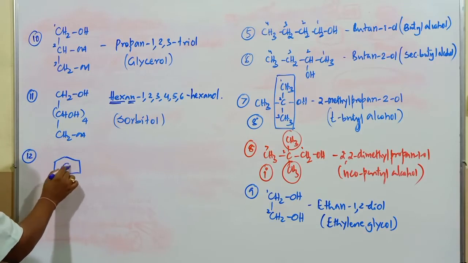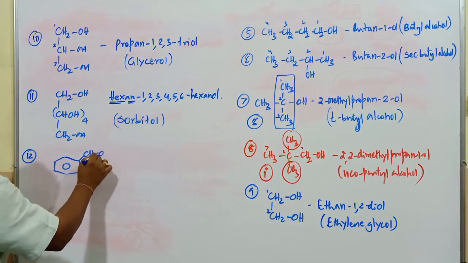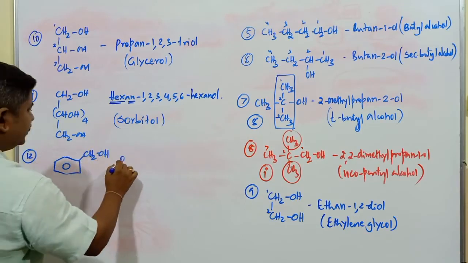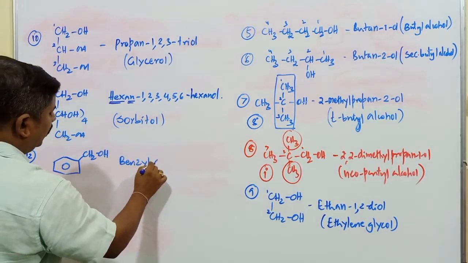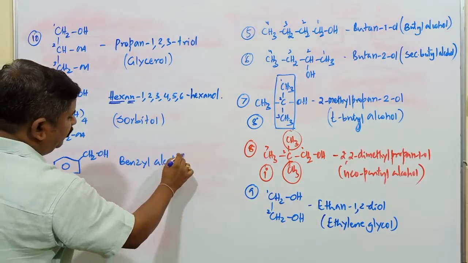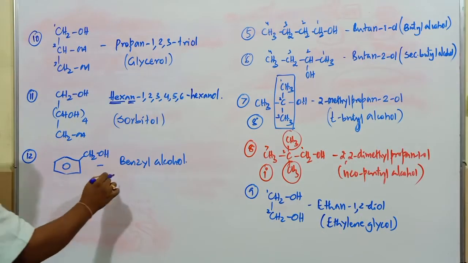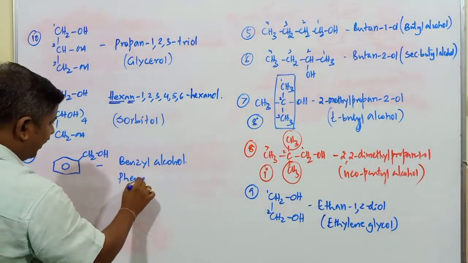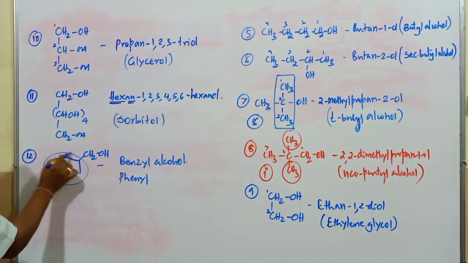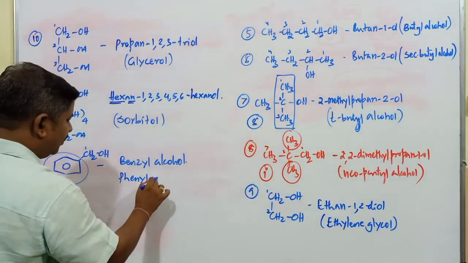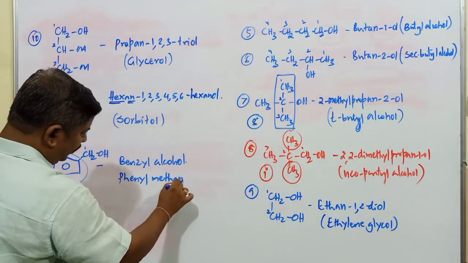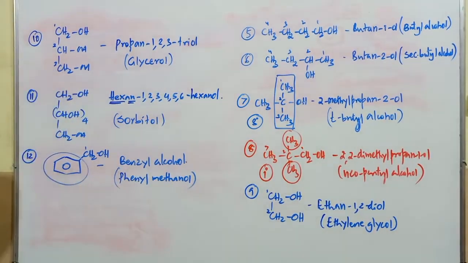Next one, as I mentioned, aromatic alcohols. This is CH2OH attached to a benzene ring. This is known as benzyl alcohol. Both the IUPAC name as well as the common name is benzyl alcohol for this compound. Or you can consider this group as phenyl. Which group is called phenyl here? This group is called phenyl. Only one carbon atom has OH, so it is also called phenyl methanol. Either you refer to it as benzyl alcohol or phenyl methanol, it makes no difference.